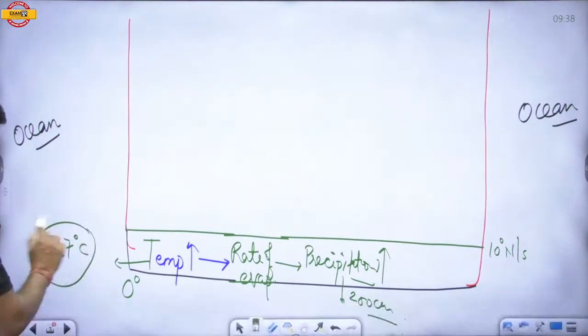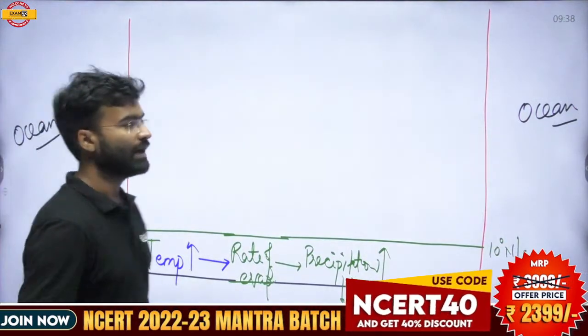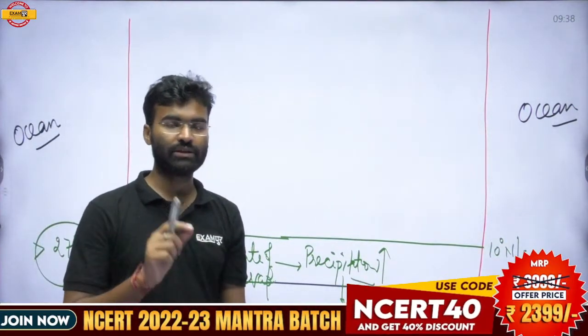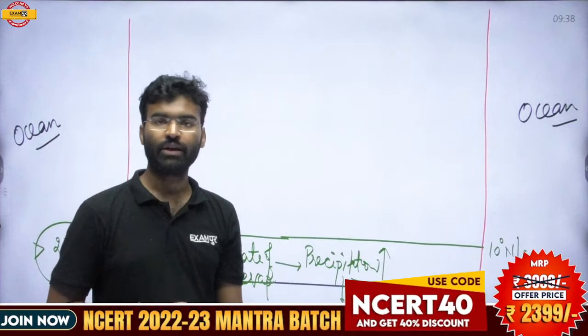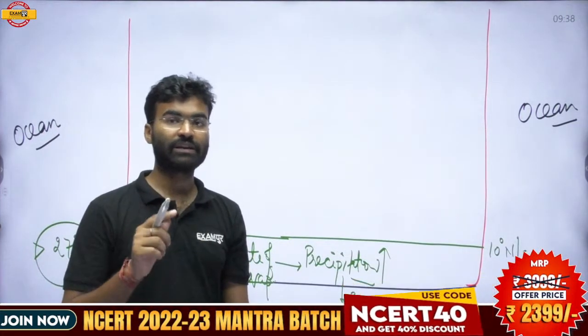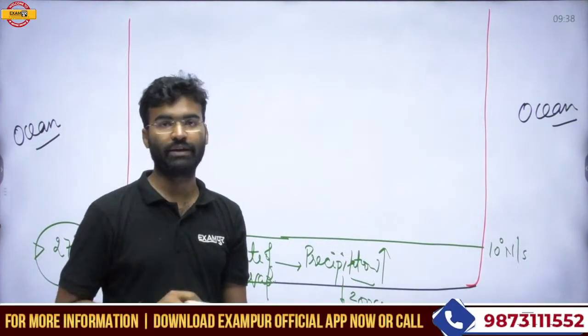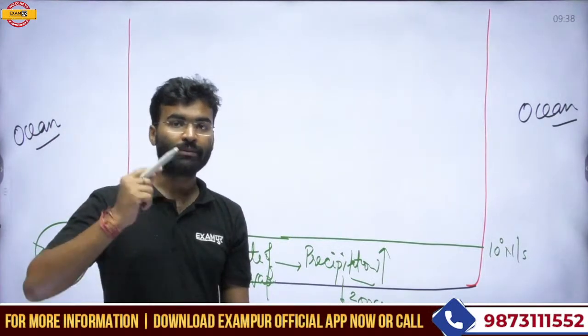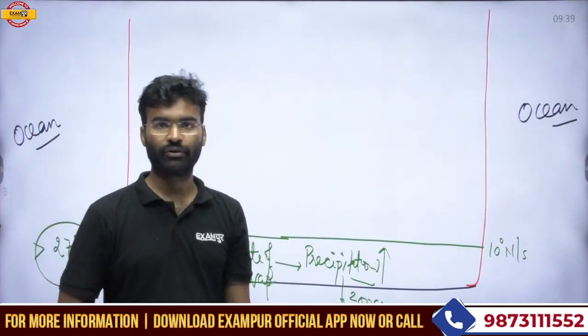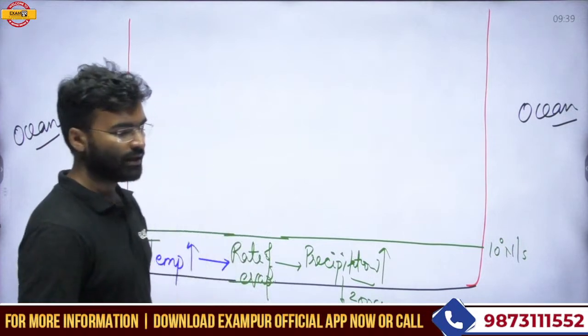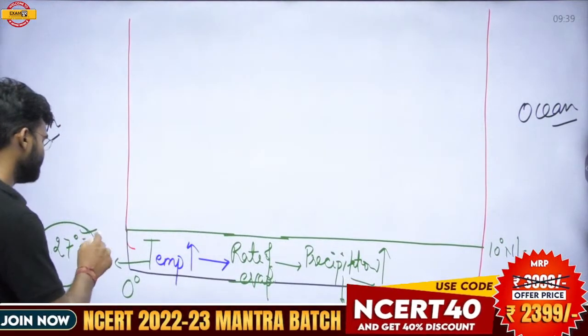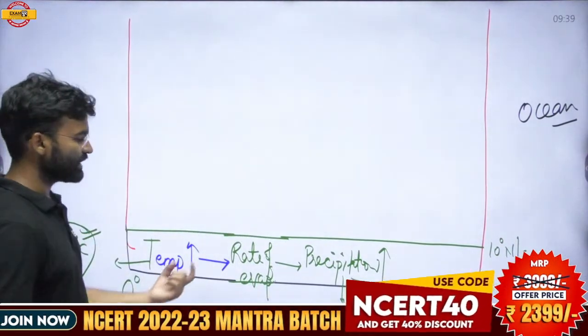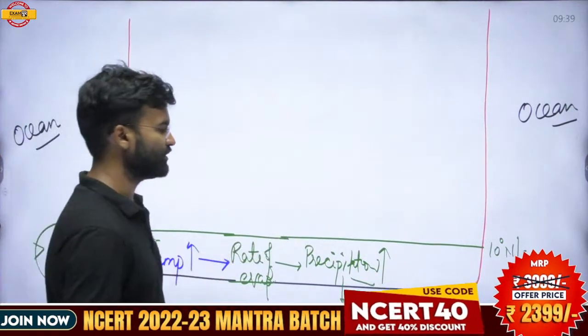The average temperature of Earth is 15 degrees Celsius, and the region that falls between 10 degree north and south experiences an average temperature of 27 degrees Celsius. That is 12 degrees Celsius higher than the average temperature of the Earth. So this is considered high temperature. Temperature is high, rate of evaporation is high, precipitation is high.